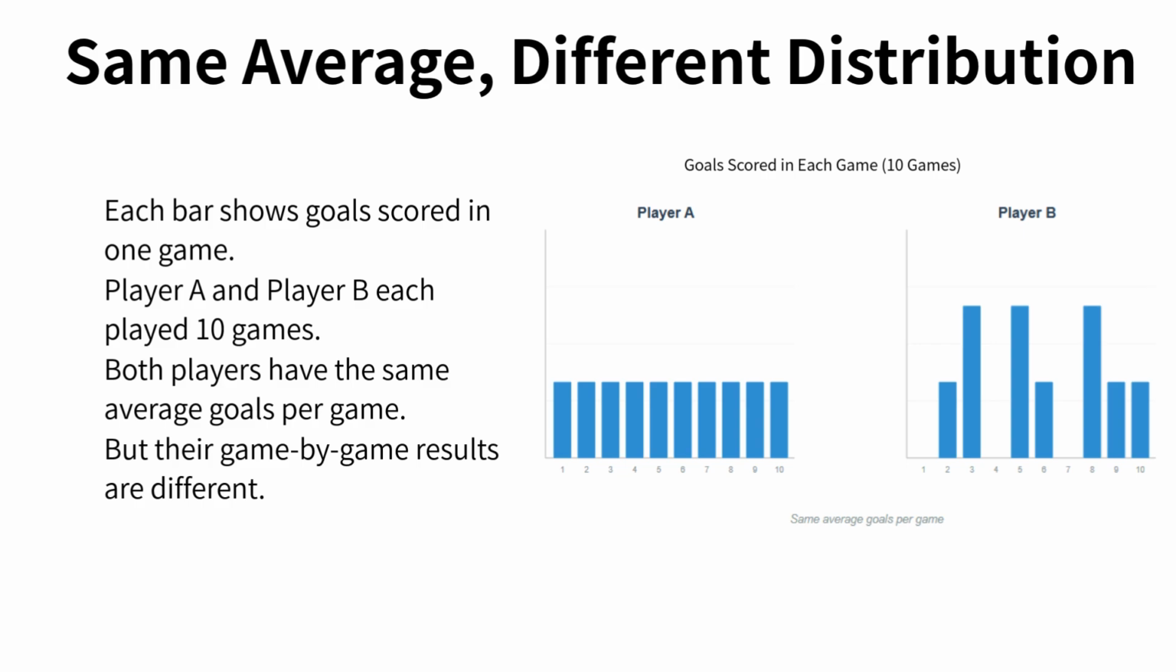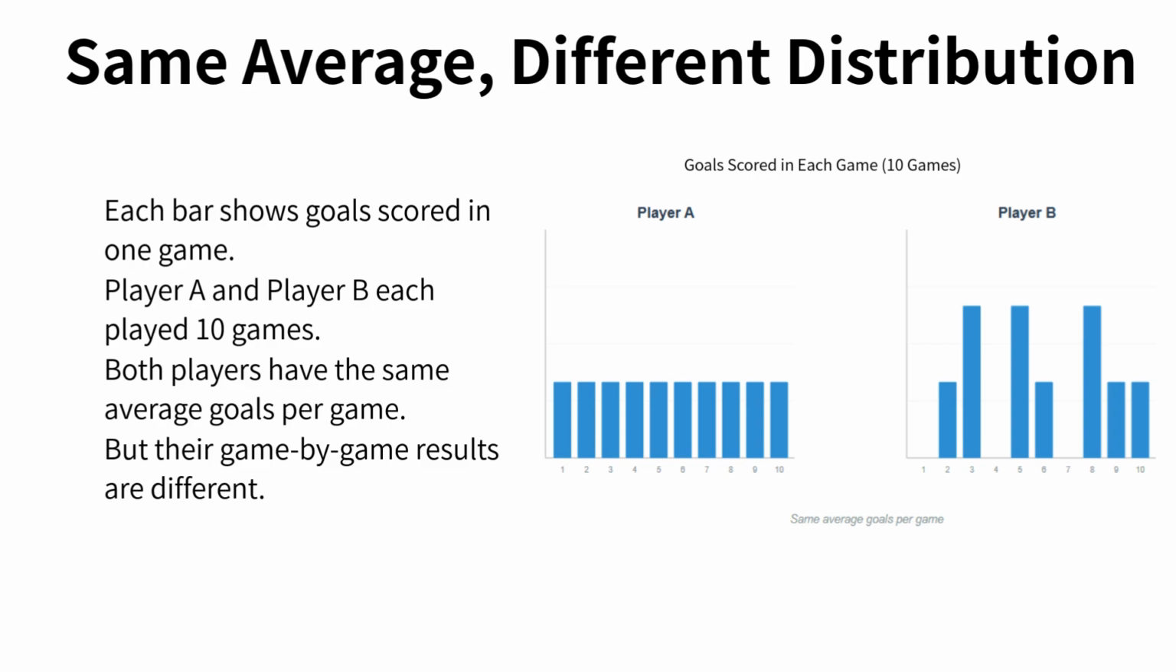But now, instead of focusing on the average, look at how the results are spread across individual games. Player A's bars are all the same height. This means Player A scored the same number of goals in every game. Player B's bars go up and down. Some games have more goals, and some have fewer. The game-by-game results are not the same.